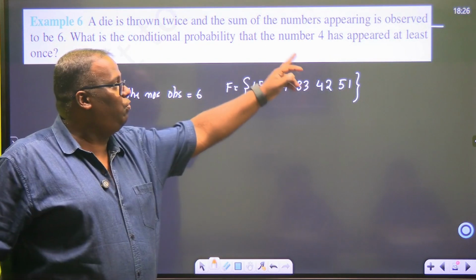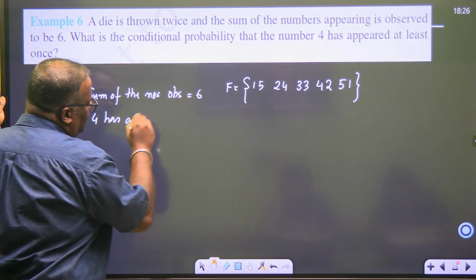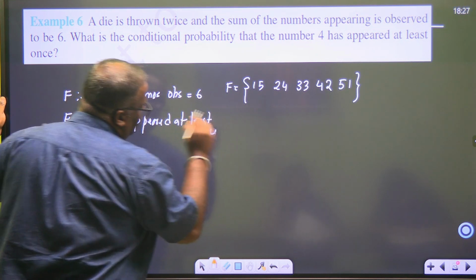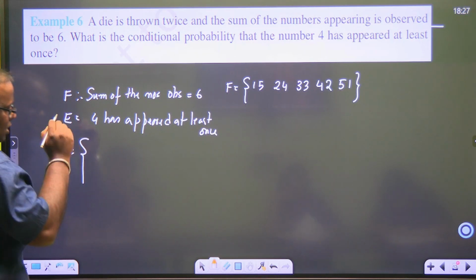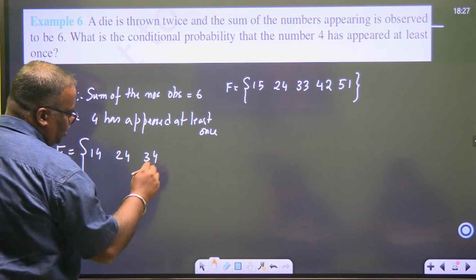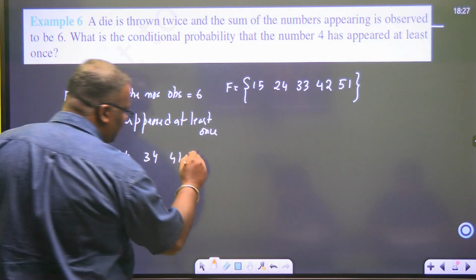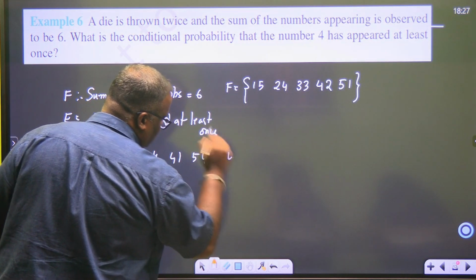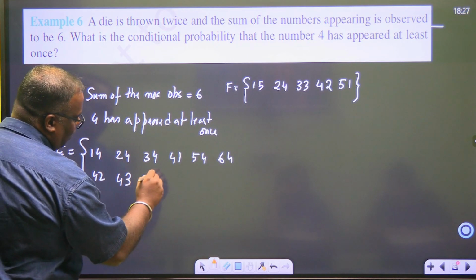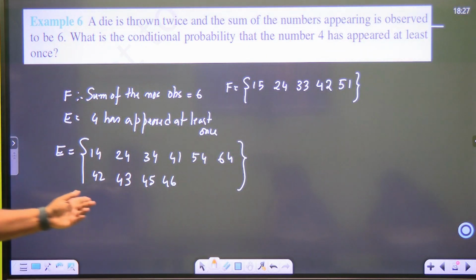What is the condition that the number 4 has appeared at least once? E: 4 has appeared at least once. अगर आप E को 4 has appeared at least once, 1 4, 2 4, 3 4, then 4 1. 4 1 में भी तो 4 एक बार appear करेगा. 5 4, 6 4, then 4 2, 4 3, 4 5, 4 6. These are within those 36 in which 4 has appeared at least once.